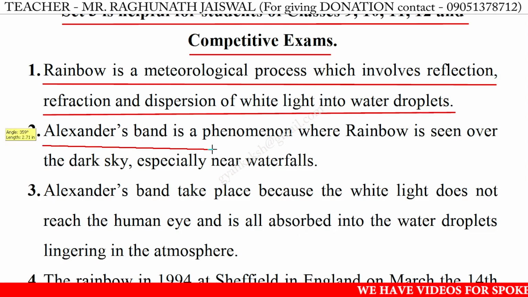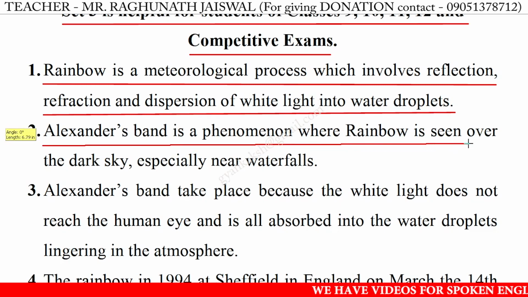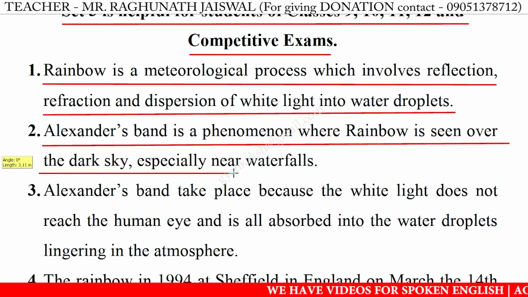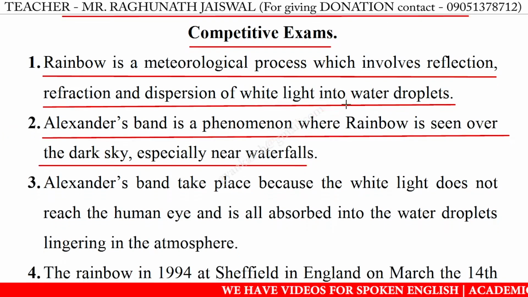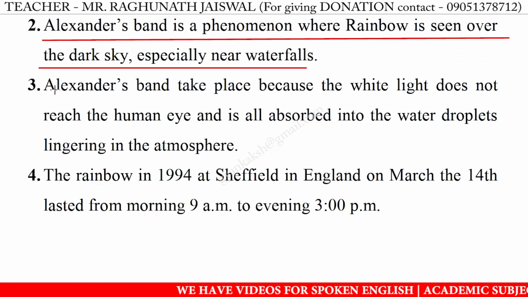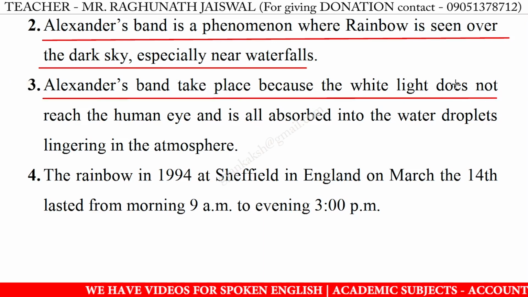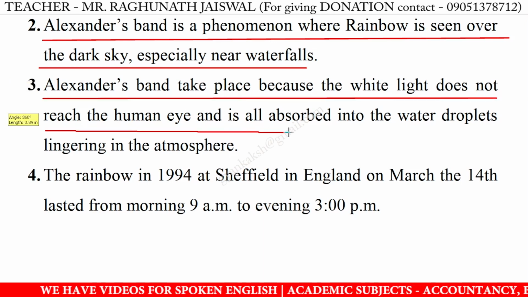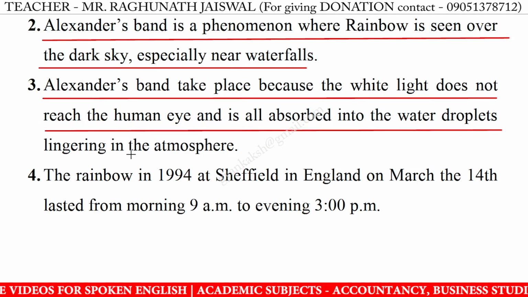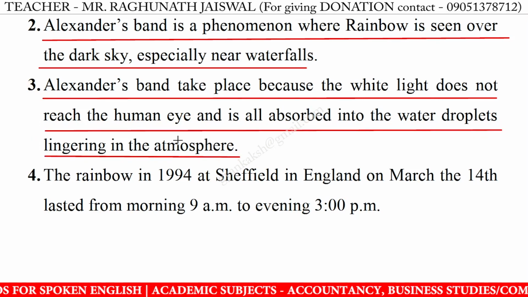2. Alexander's band is a phenomenon where a rainbow is seen over the dark sky, especially near waterfalls. 3. Alexander's band takes place because the white light does not reach the human eye and is all absorbed in the water droplets lingering in the atmosphere.